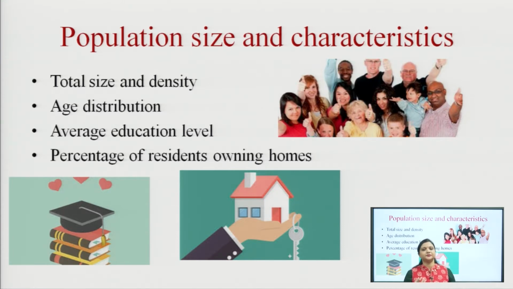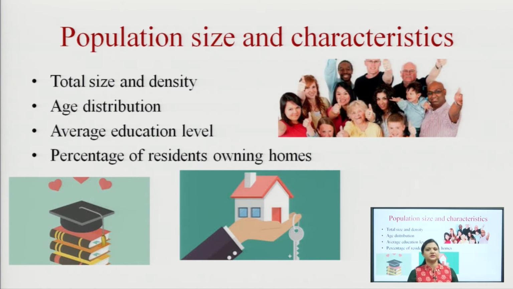So, it is very crucial to know how many residents or customers in that area own their own homes. Education level is also required, because if respondents are educated, then if you offer a new product, it becomes easier for you to convince them.